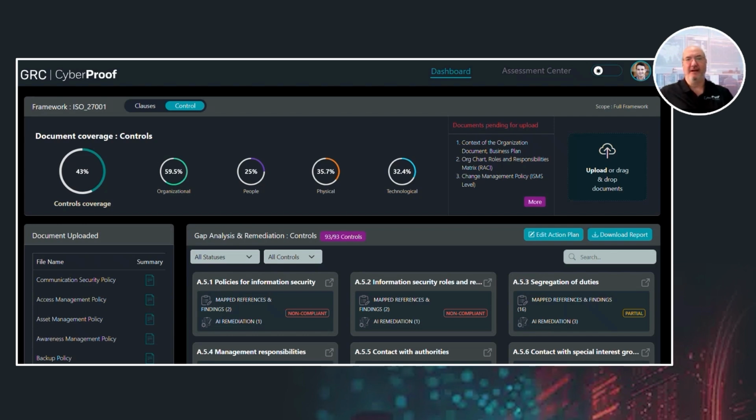Well, this is how we're using agentic AI to transform our GRC delivery, making it faster, smarter, and more consistent.